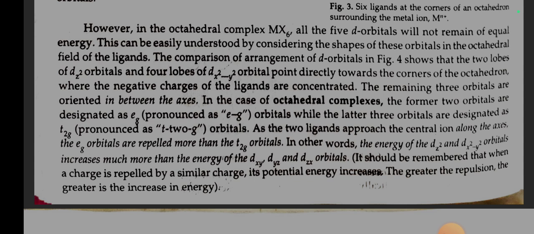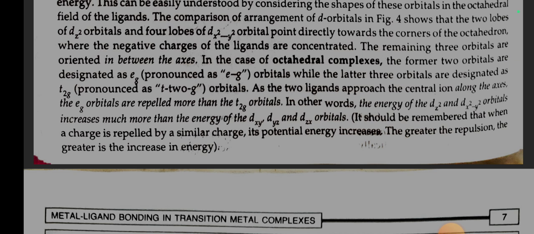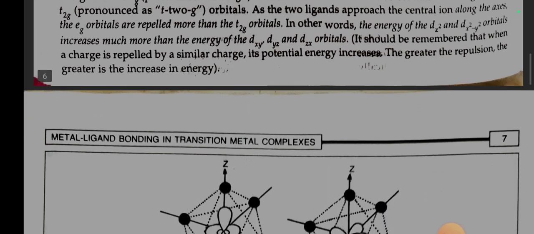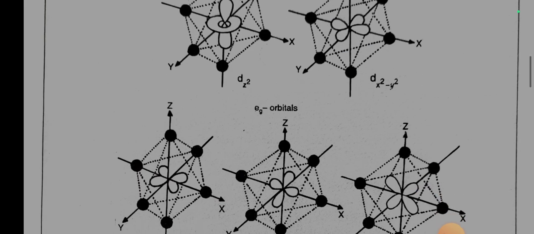As the 6 ligands approach the central ion along the axes, the Eg orbitals are repelled more than the T2g. In other words, the energy of the dz² and dx² minus y² orbitals increases much more than the energy of the dxy, dyz and dzx orbitals. It should be remembered that when a charge is repelled by a similar charge, its potential energy increases. The greater the repulsion, the greater is the increase in energy.